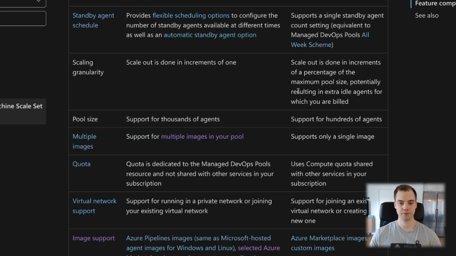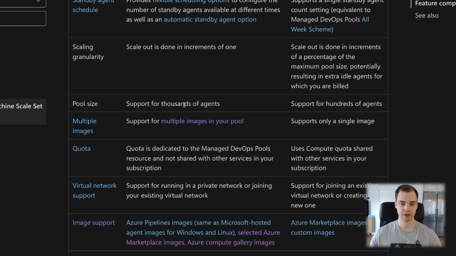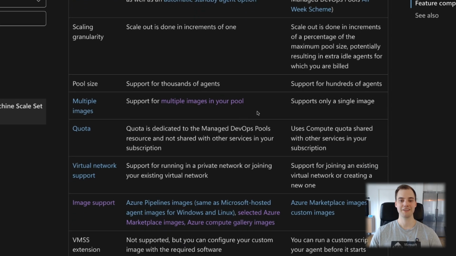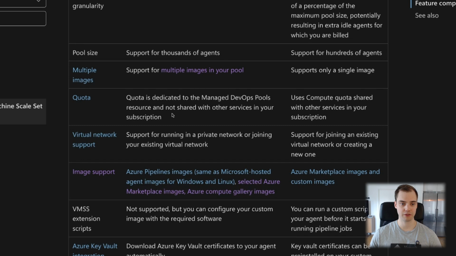Maybe not the best. Pool size: you have support of thousands of agents, and then you have support for hundreds of agents with VMSS, whatever that means. But yeah, I will leave a link to this because there's more stuff, obviously. A big one is the multiple images one.